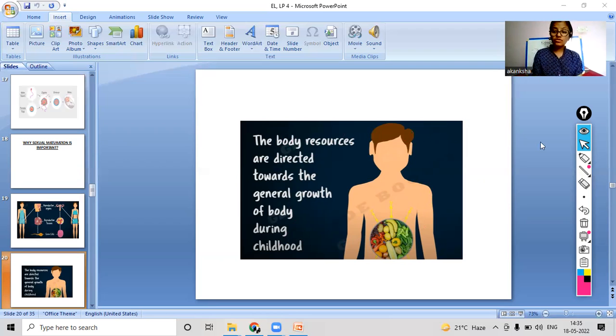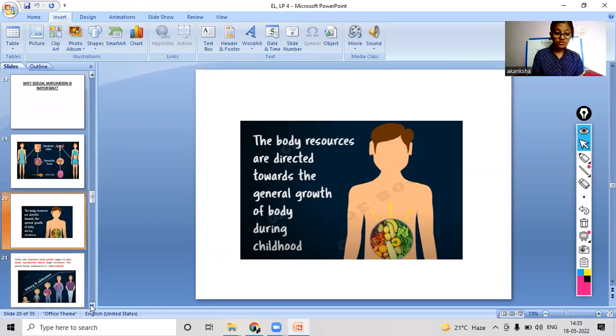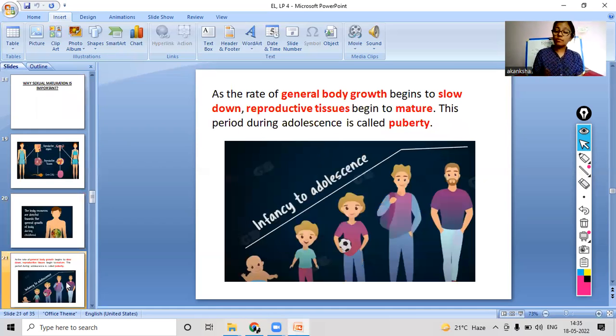But during the teenage or adolescent period, the rate of general body growth begins to slow down and reproductive tissues begin to mature, right? This period during adolescence is called puberty. So in our childhood phase, most of our body resources go into the growth of the body.